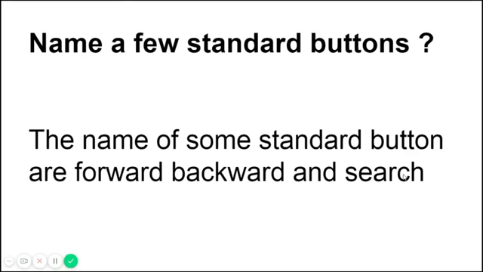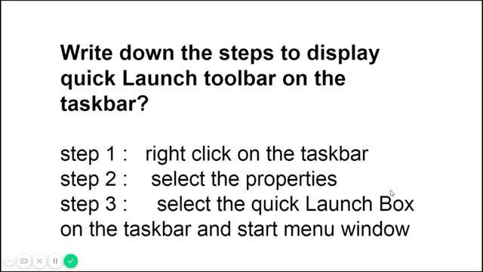Top left corner next to the Windows button. These buttons will be available: forward, backward, and search. Next, write down the steps to display Quick Launch Toolbar on the taskbar.